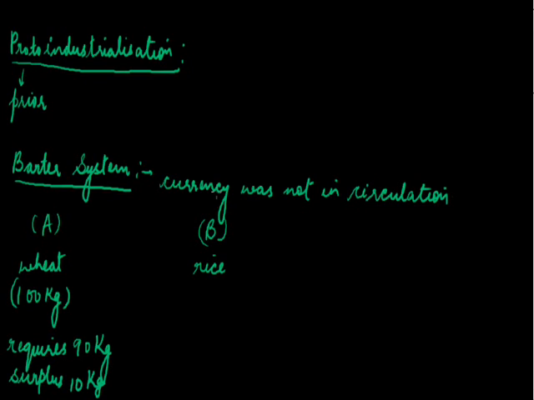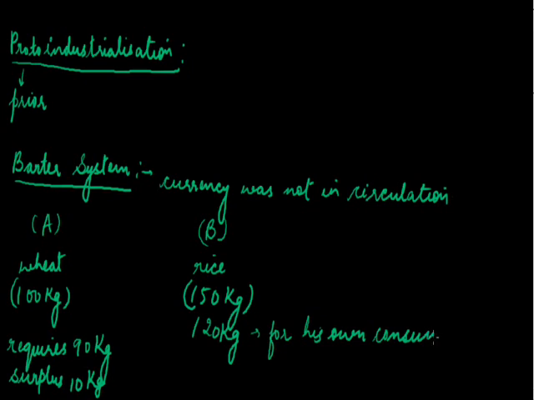Similarly, if I take the example of farmer B, he was producing rice. Supposedly he produces 150 kgs of rice, and for the consumption of himself and his family, he requires only 120 kgs of rice. That means he is having a surplus of 30 kgs of rice.